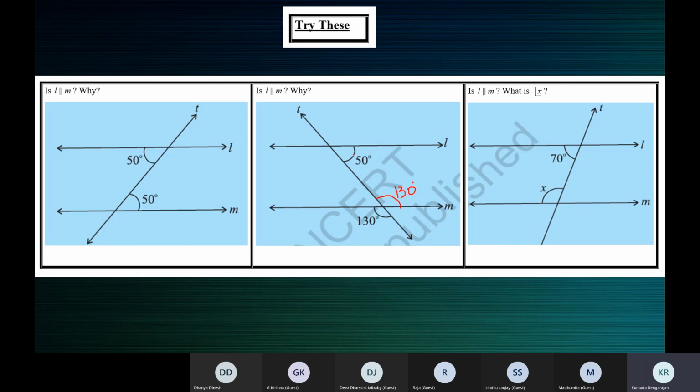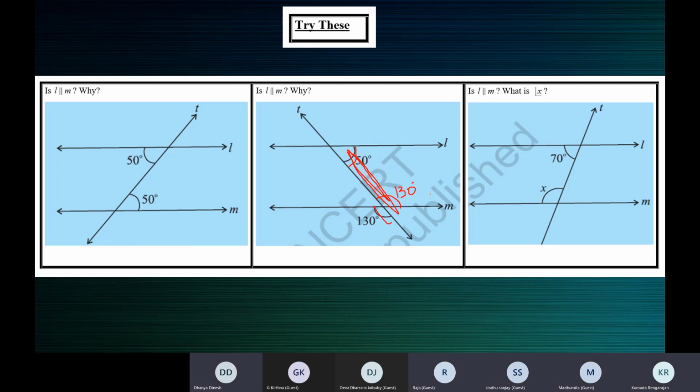As Madhumita and Danya rightly said, which property to use? Correct, because 50 and 130 degrees are not alternate, not corresponding, not co-interior angles. This 50 and this 130 are not corresponding, not alternate, not co-interior angles. So you must find some other angle. If this is 130, this is also 130. Now what do you say about these two angles? Are they allied angles?